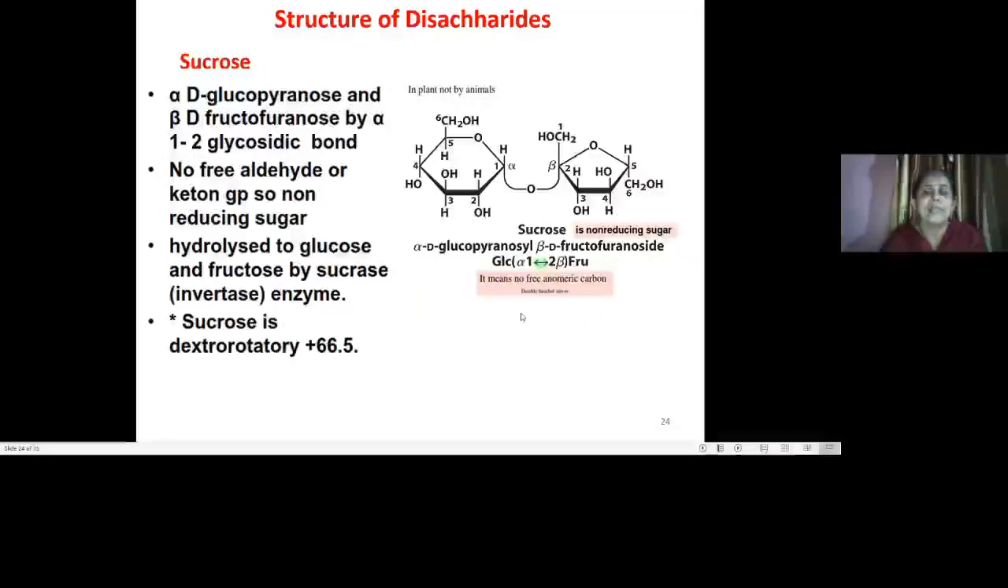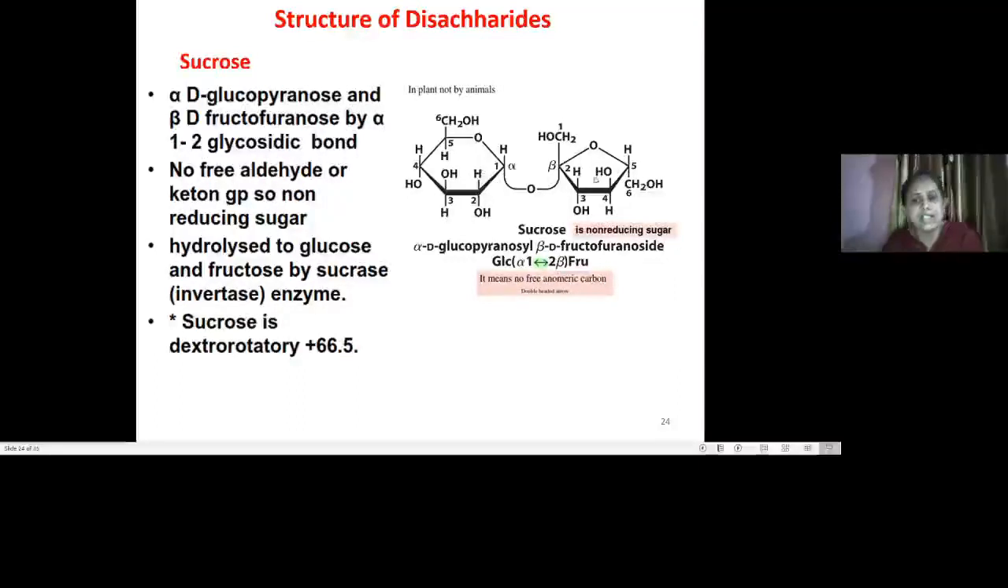Then the next type of disaccharide is sucrose. The important property of sucrose is what? This is the most abundant disaccharide, and it is a non-reducing sugar which is present in plants and not in animals. Here it is composed of glucose and fructose, and the linkage is an alpha 1, beta 2 linkage.